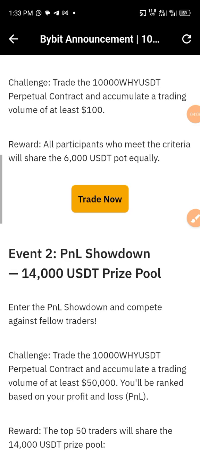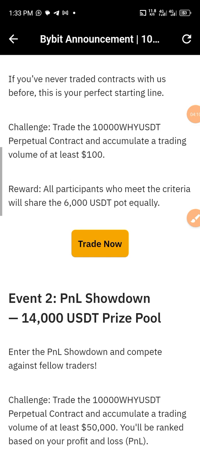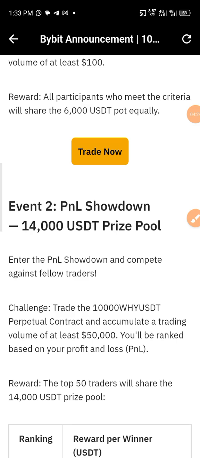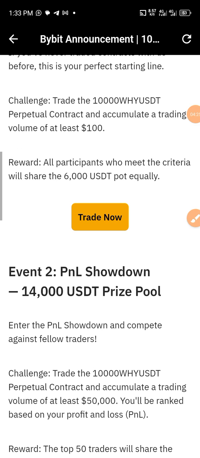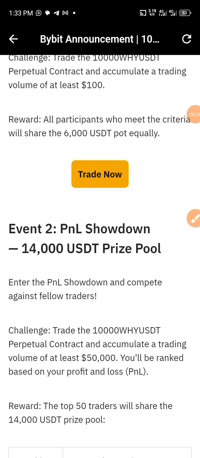If you meet this criteria, that is, you registered, you funded your account with the 100 USDT, and you traded perpetual contracts, you're going to be among those who will share the 6,000. So what you just need to do is to trade now.